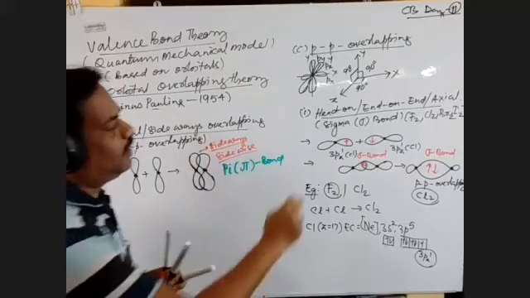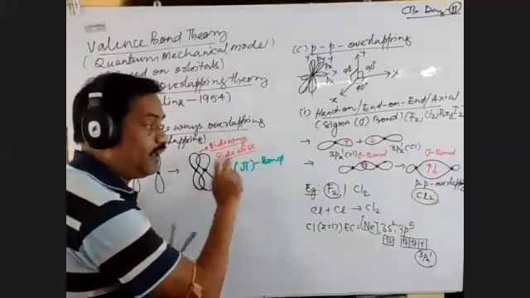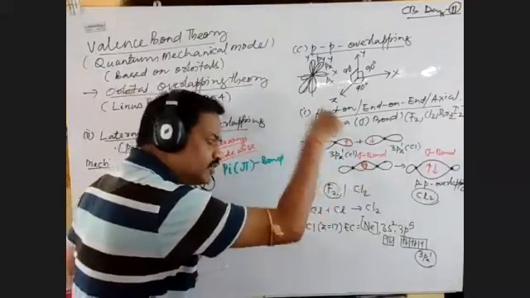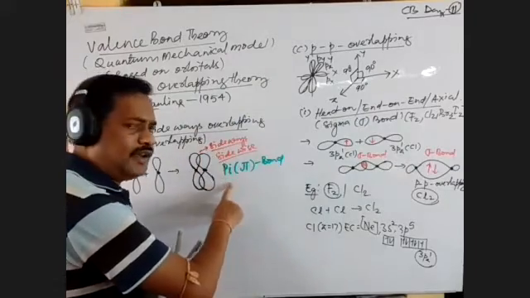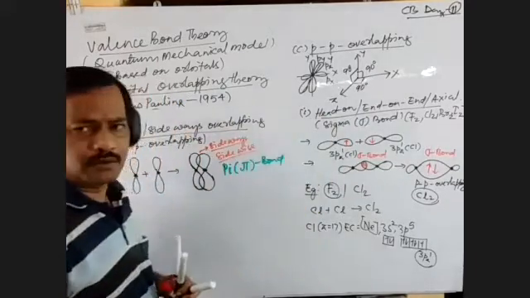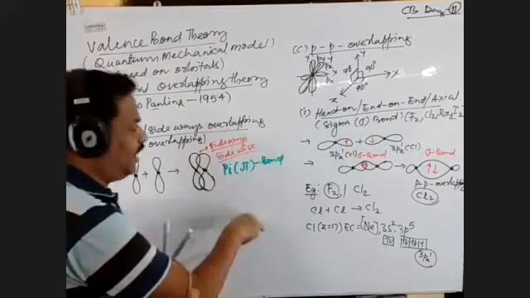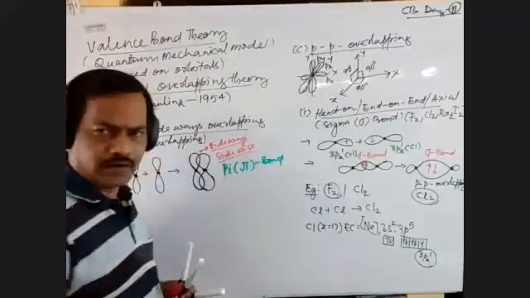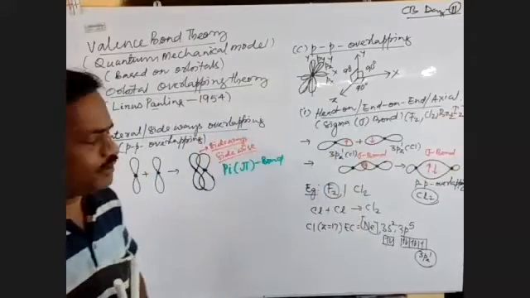So remember that the sigma bond can exist independently, whereas the pi bond exists when a sigma bond already exists. A pi bond cannot exist independently.